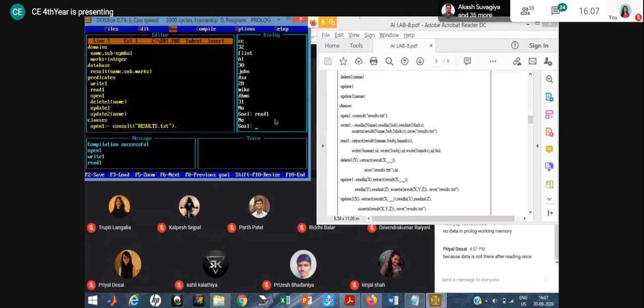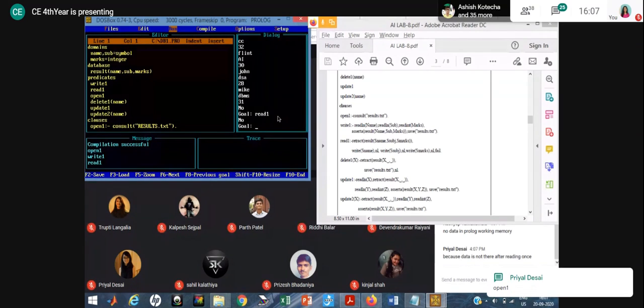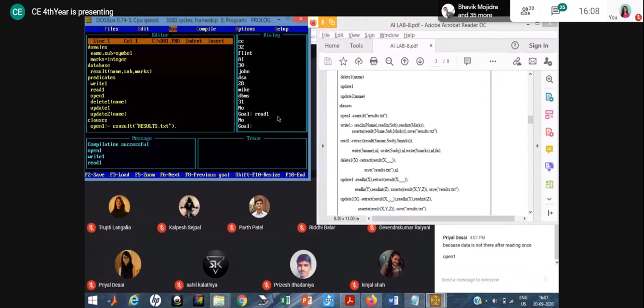Yes, Priyal, you are right. Again you have to use open one, and after that you have to use read one. Then it will show me all the data.